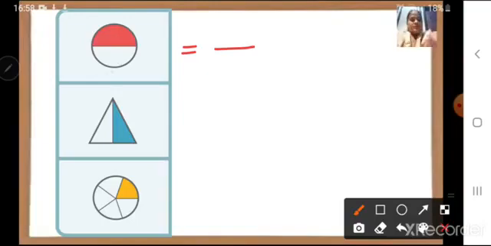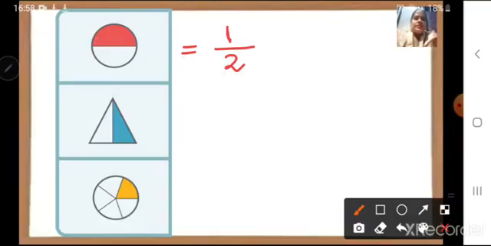There are 2 parts. So I will write number 2 in the denominator, and the shaded part, how many are there? Only 1. So 1 I will write up here. So the shaded portion of the circle is equal to 1 upon 2, right?